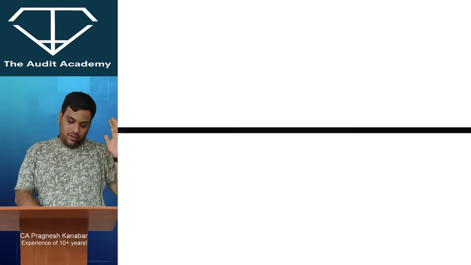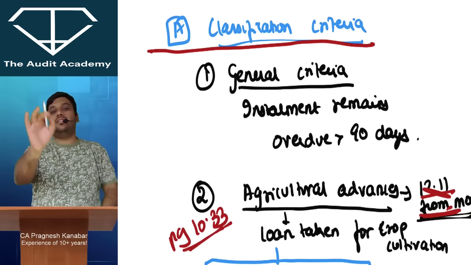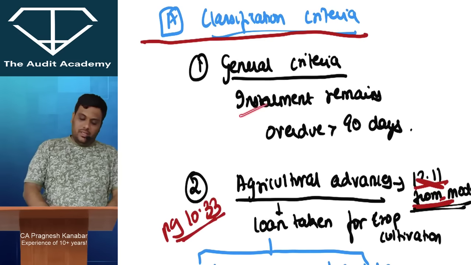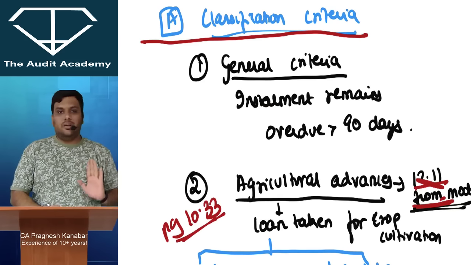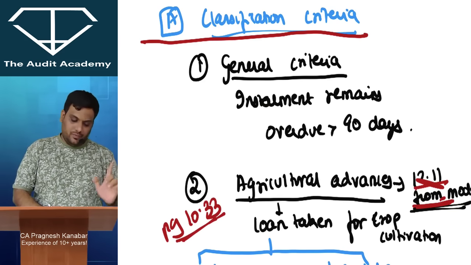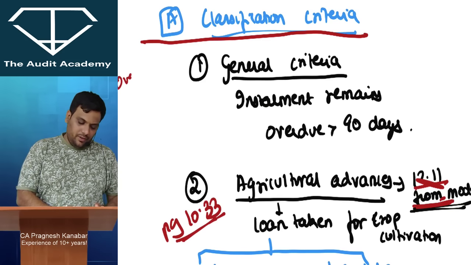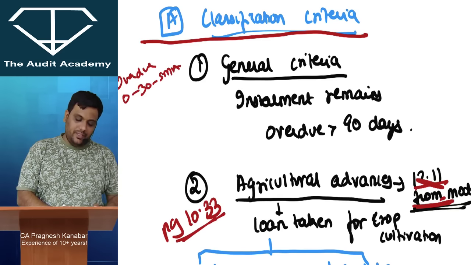All right. So the very first thing that we study is the classification criteria. General criteria, if installment remains overdue for more than 90 days. All right. But I hope you remember this. If it is overdue for 0 to 30, then it is SMA, special mention account 0 category. If it is overdue for 31 to 60, then it is SMA 1. And if it is overdue for 61 to 90, then it is SMA 2.